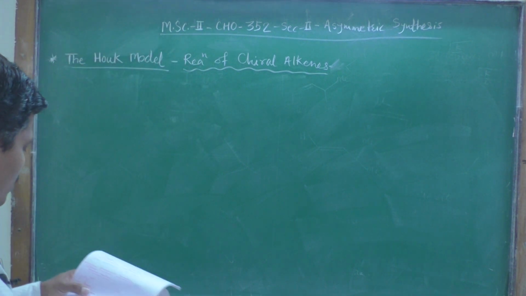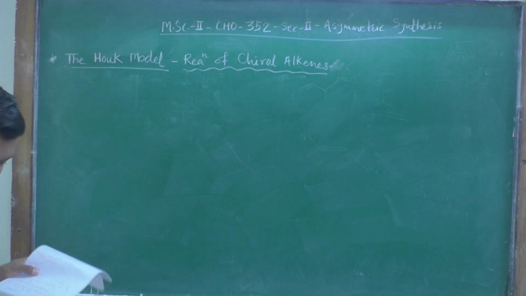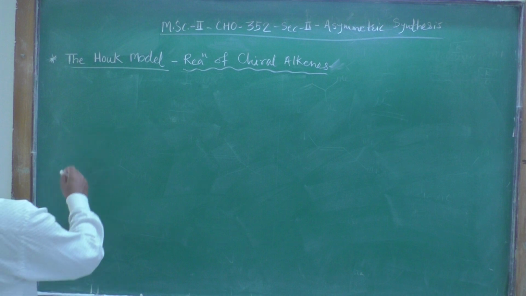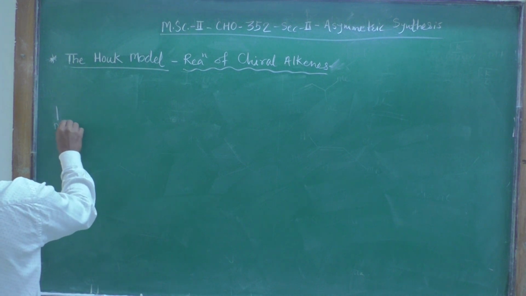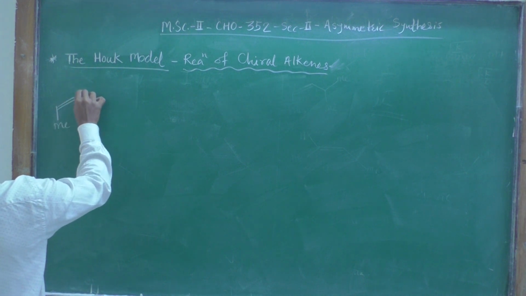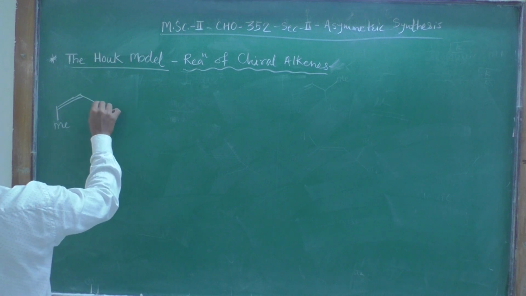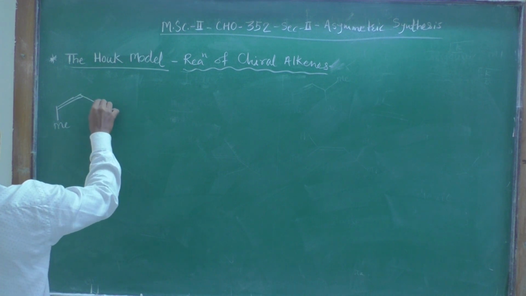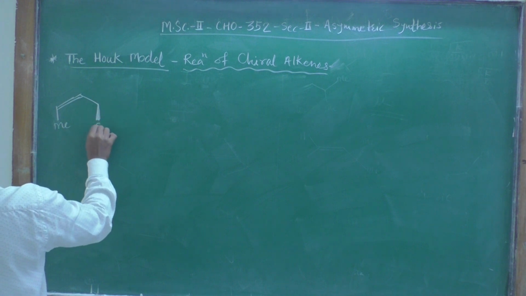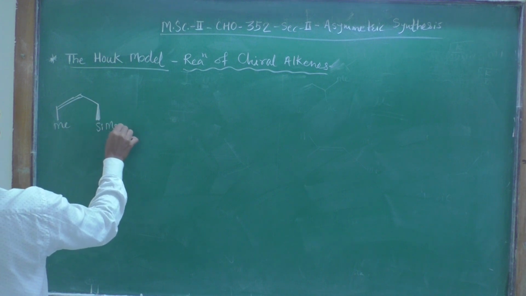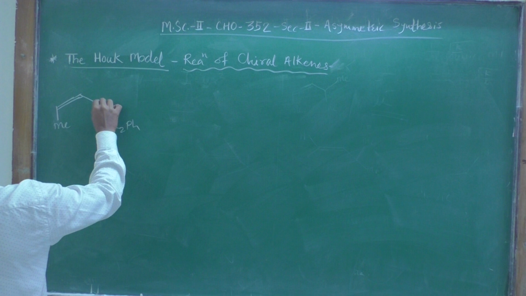Now consider one reaction here. In this case, the carbon-carbon double bond, this is a chiral aldehyde, SiMe2Ph, and this is methyl.